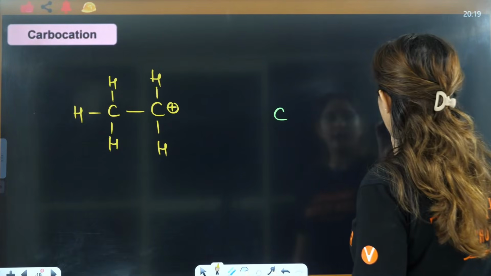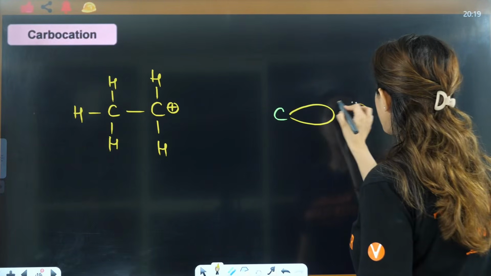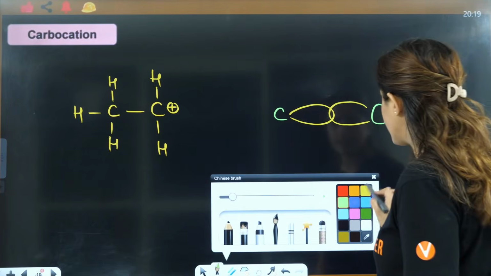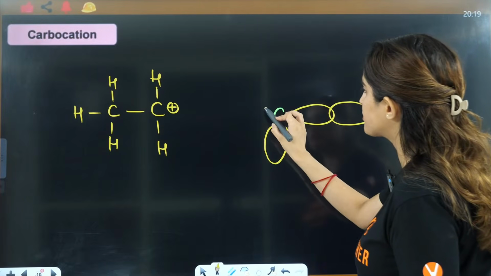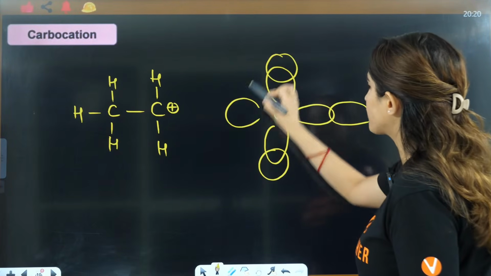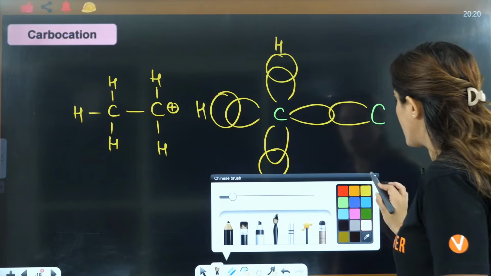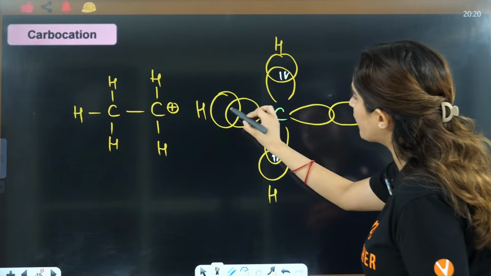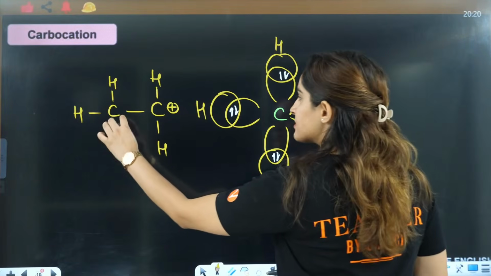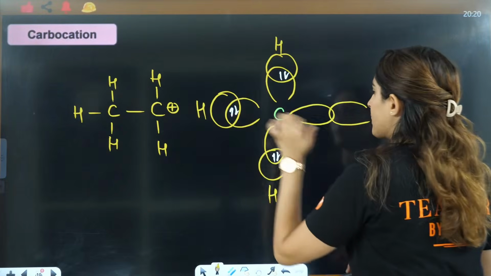See, this simply means that for this carbon you will have a bond here, and for this carbon also you will have a bond, making a sigma bond here. Here this is making a bond with hydrogen, this is also making a bond with one more hydrogen, and one more hydrogen. We have done this enough in chemical bonding. So why am I telling you this? So that you understand things in a better way. I don't want you to cram, okay? This is the structure. Here I have drawn this sigma bond, this sigma bond, this sigma bond, and this sigma bond.